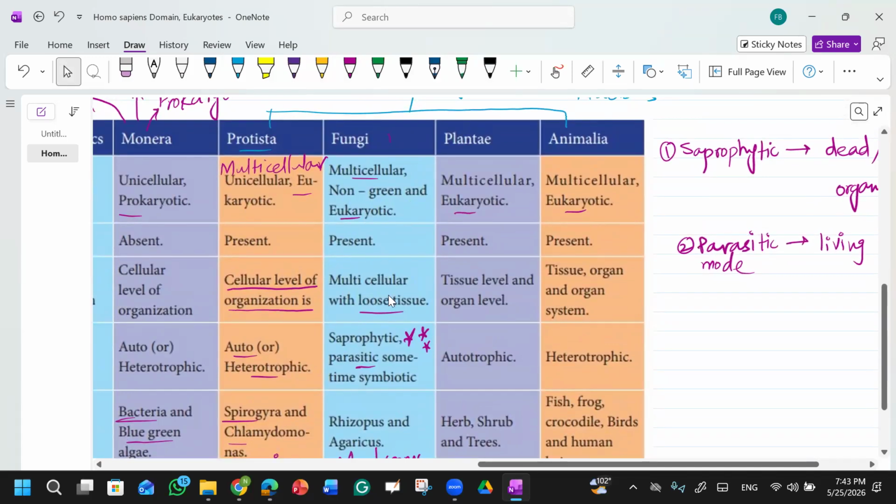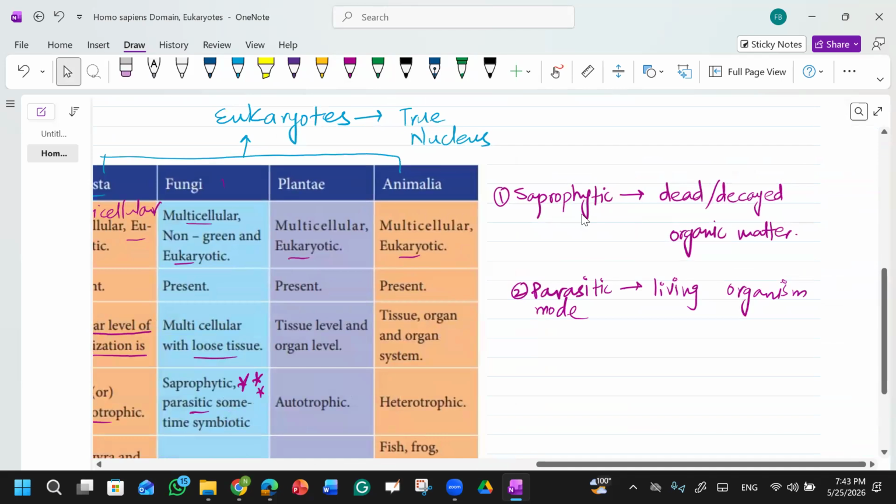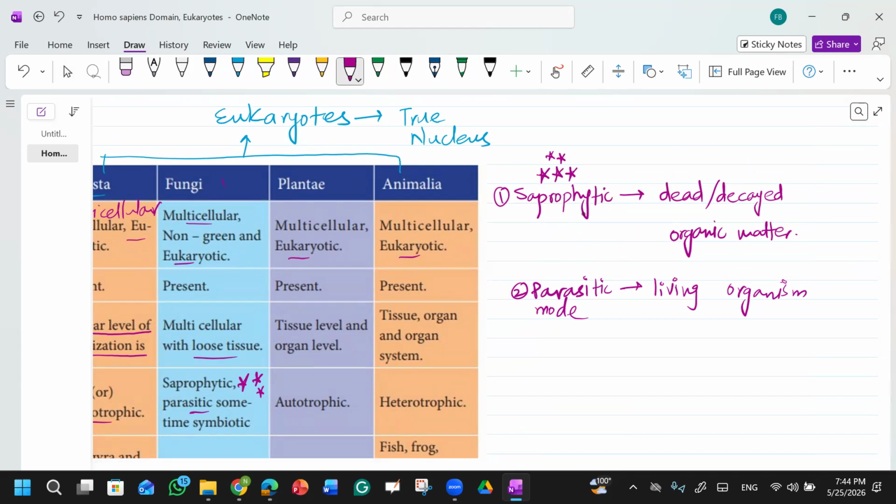Nucleus is present in them. They are multicellular with loose tissues. This is the cellular organization in them. They have saprophytic mode of nutrition, and some of them are parasitic in nature. Most of the time they take food from dead organic matter, because fungi are present under the soil. So they take food from dead plants and dead bodies of any organism. Like if there is a dead body of a dog or a human being beneath the earth's surface, they can take food from that.